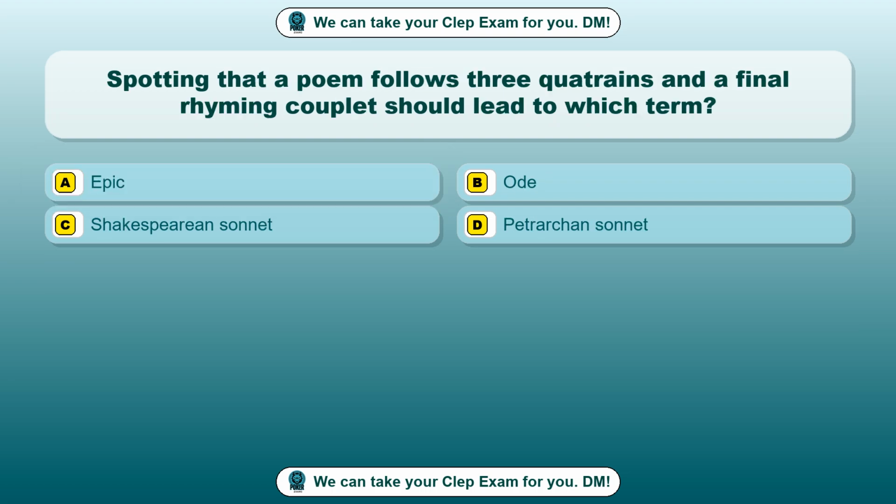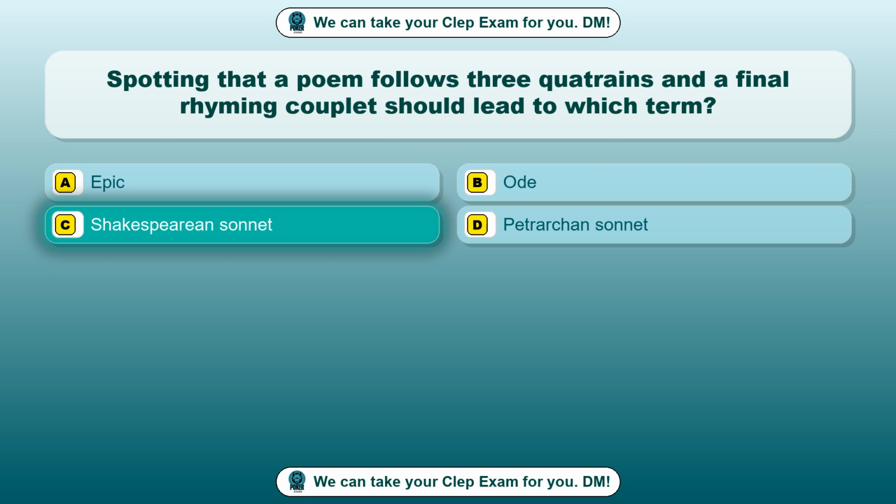Question 27. Spotting that a poem follows 3 quatrains and a final rhyming couplet should lead to which term? Option A, epic. Option B, ode. Option C, Shakespearean sonnet. Option D, Petrarchan sonnet. The correct answer is option C, Shakespearean sonnet.